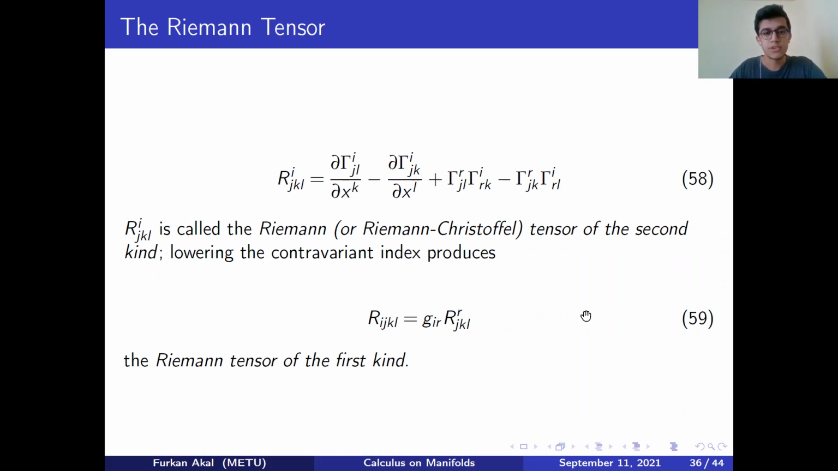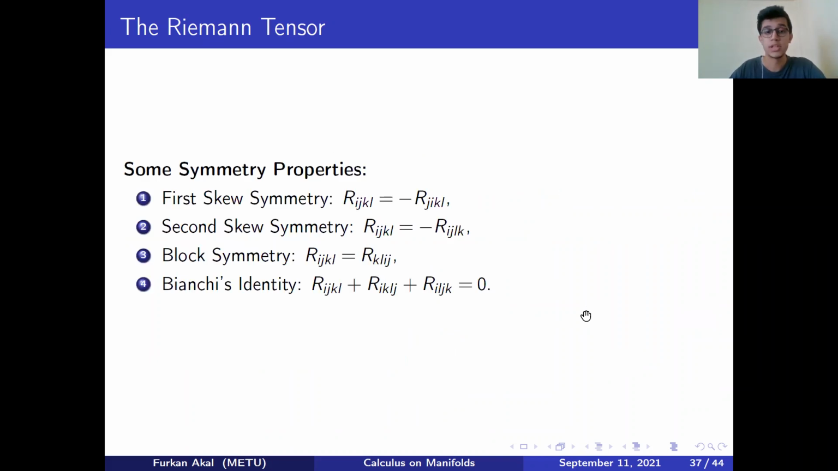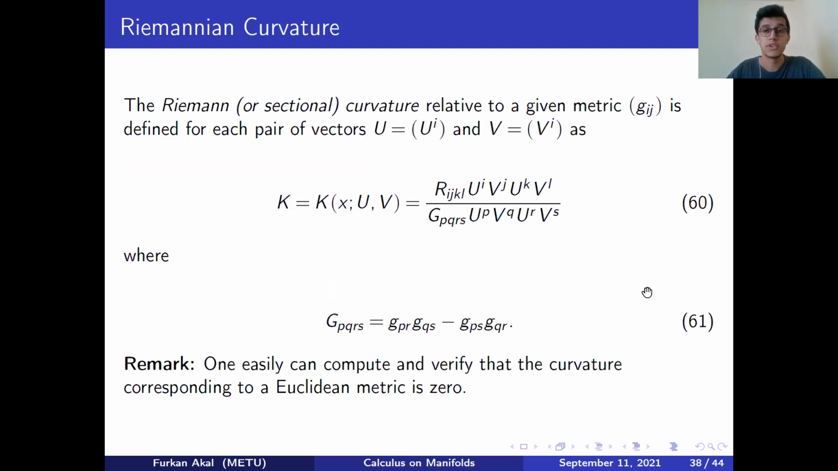To calculate the curvature of a manifold, we don't have to calculate all the components one by one. Using these symmetry properties makes our calculations easier. For instance, if you have Rijkl, then you have Rjikl as well. And the other ones are just as useful. Now we can talk about the Riemannian curvature relative to a given metric. We need three things to proceed with this. Those are a point on our manifold and two different vectors. Using this, we can compute the curvature on a manifold relative to a metric.